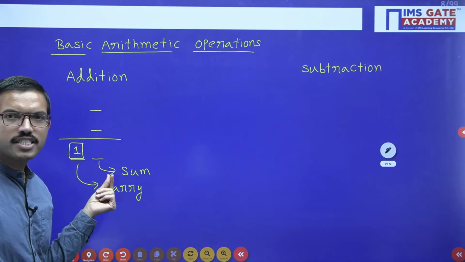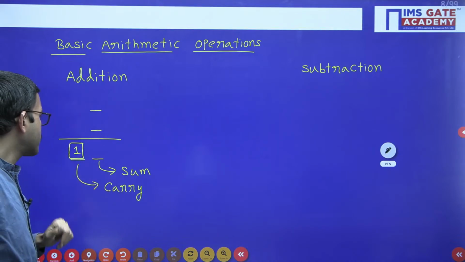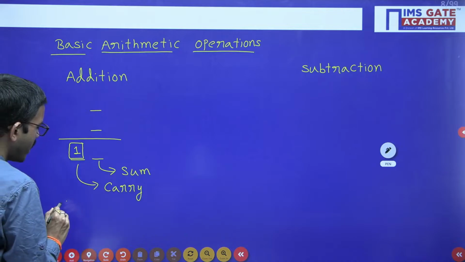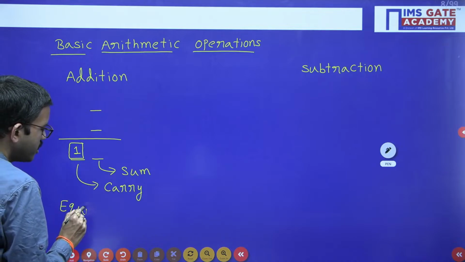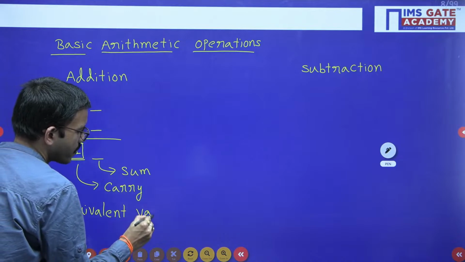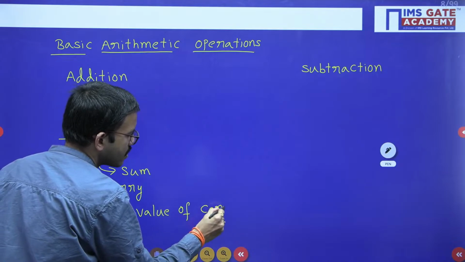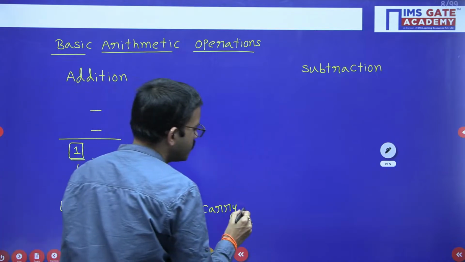So carry we always represent as 1 whenever we require one more additional digit, right? But the equivalent value of carry is nothing but the base of the number system.